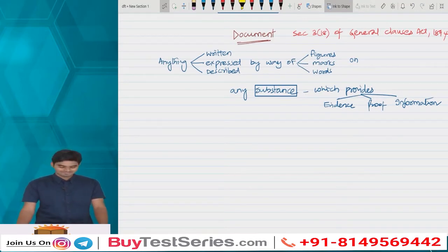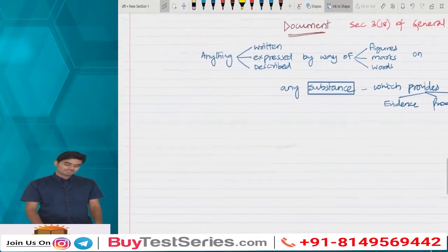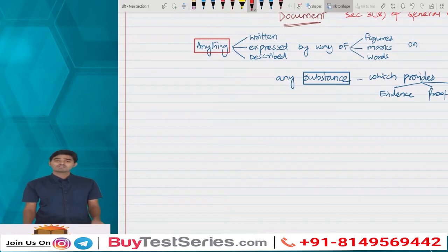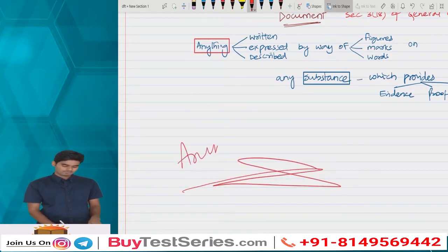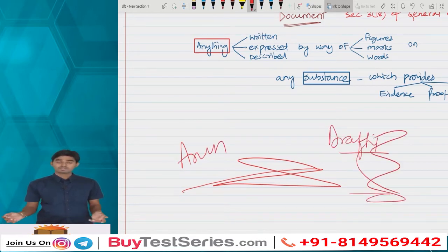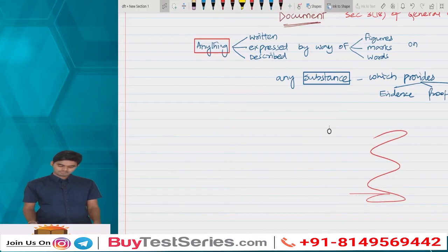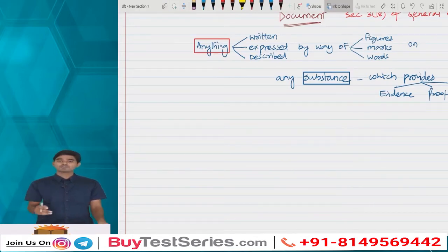Clear? Not clear? Yes. Now listen here. Anything. So anything that has been written or expressed or described, maybe in words, or you have expressed it in a particular logo, on any substance.